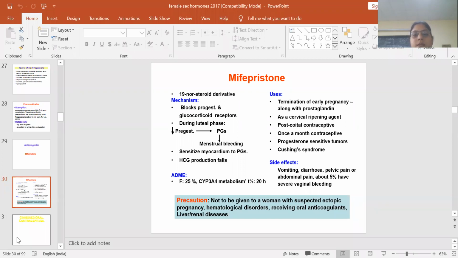Uses are termination of early pregnancy along with prostaglandin, cervical ripening, and postcoital contraceptive. Mifepristone is the most important drug in the postcoital contraceptive. It is also used as a once a month contraceptive, in progesterone sensitive tumors, and in Cushing syndrome. It blocks the progesterone and glucocorticoid receptor. Decreased progesterone can lead to prostaglandins and bleeding, and it also sensitizes the myocardium to prostaglandins.